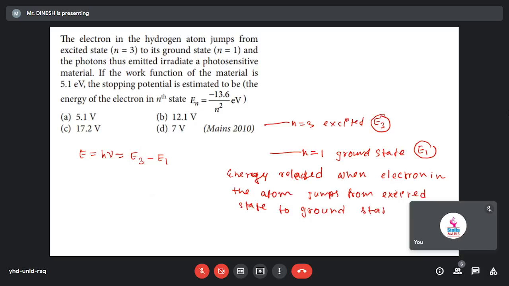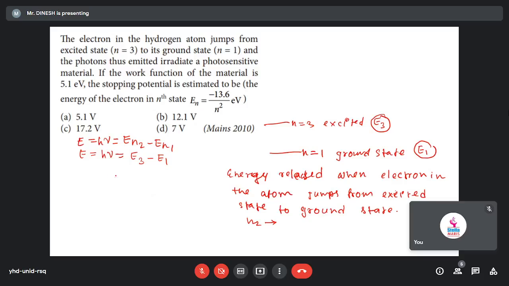Energy will be released when an electron in the atom jumps from the excited state to the ground state. So this will be the formula of energy. Since it is from 3 to 1, I am writing E3 to E1. If it is jumping from 4 to 1, we write E4 to E1. But the general formula you can remember: E is equal to h nu, and that equals En2 minus En1, where n2 is the excited state and n1 is the ground state.